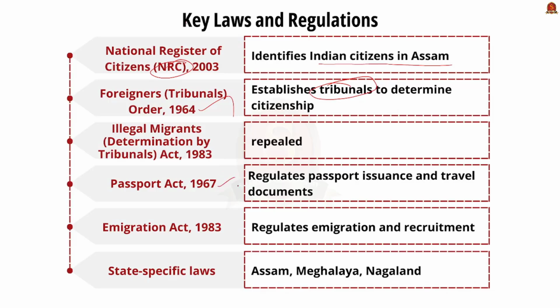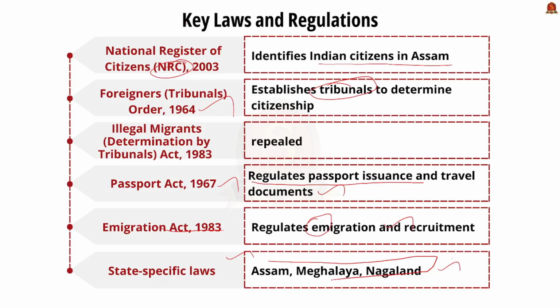Next, the Passport Act of 1967. This act regulates passport issuance and travel documents. The Immigration Act 1983. This act also regulates immigration and the recruitment process. There are also state-specific laws in the states of Assam, Meghalaya, Nagaland, which have local laws addressing illegal immigration as they share international boundaries with other countries. So these are some important laws regarding illegal immigration in India.